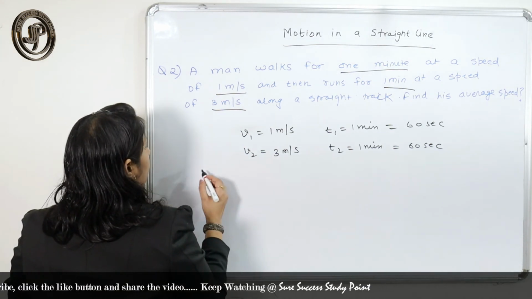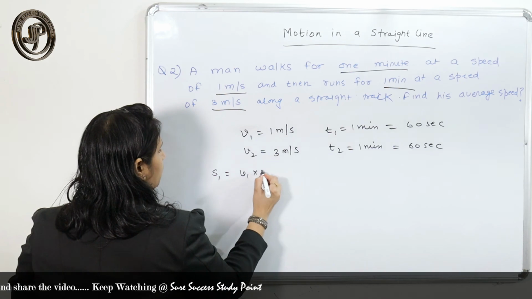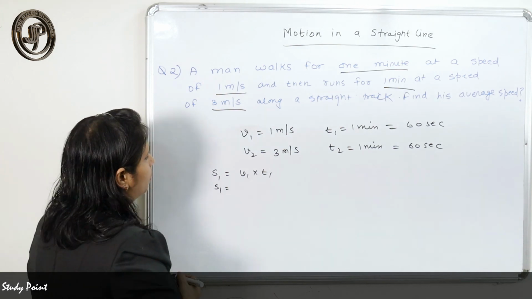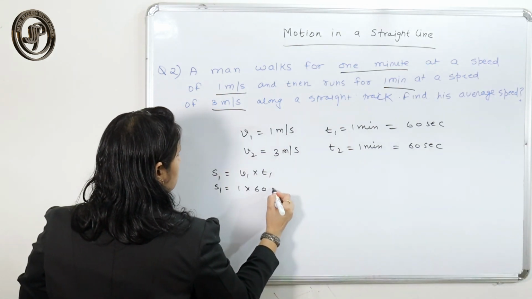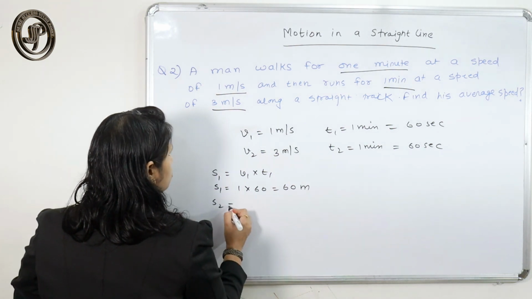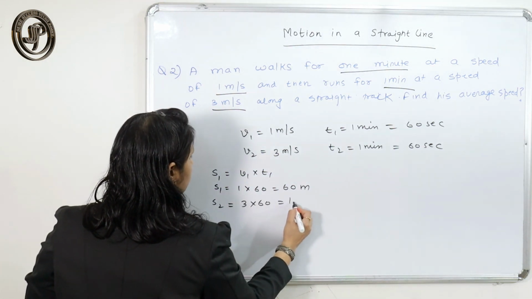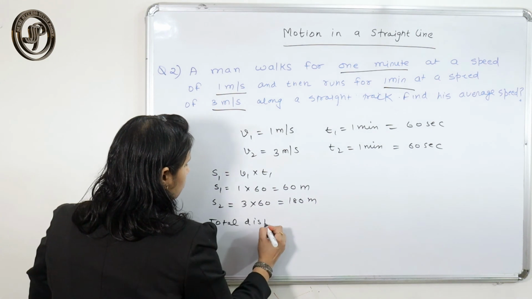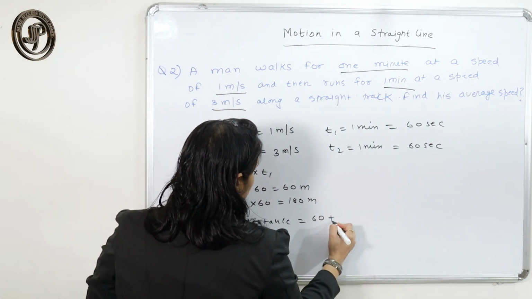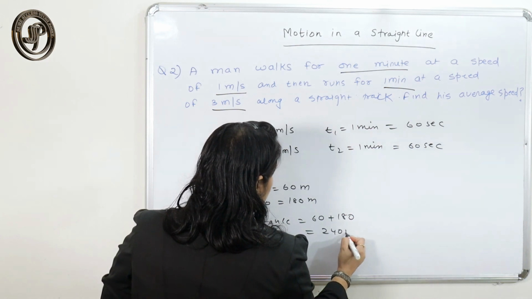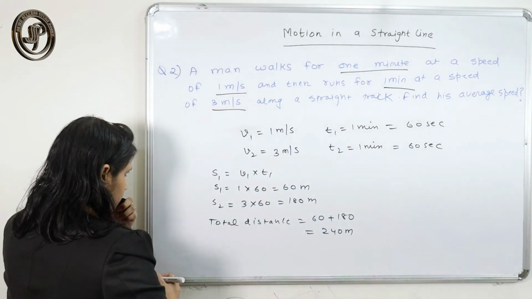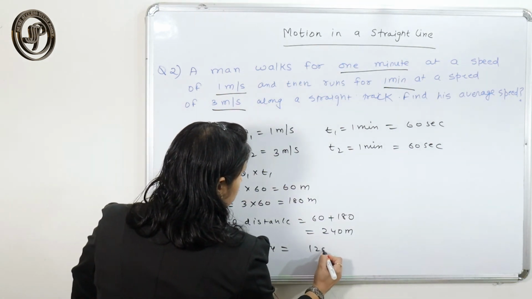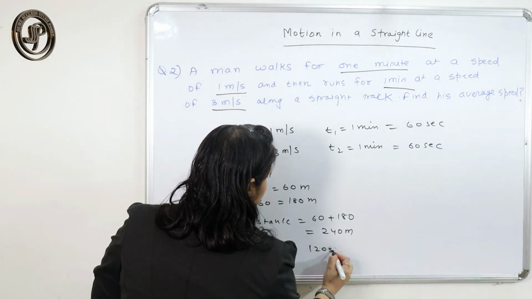Now we cover the distance S1, that is V1 into T1. Velocity into time is distance, simple. So the distance will be 1 into 60, which is 60 meter. Distance 2 will be 3 into 60, which is 180 meter. Now we can easily calculate the total distance: 60 plus 180, which equals 240 meter. And the total time is 60 plus 60, which equals 120 seconds.